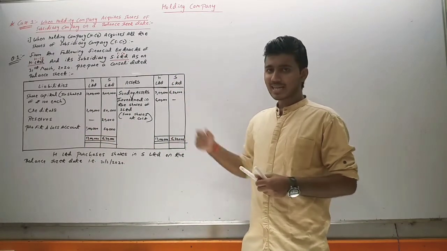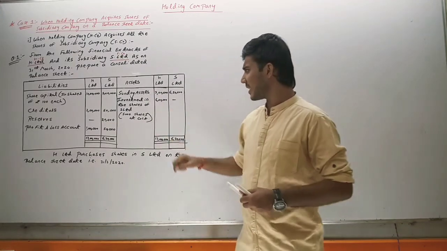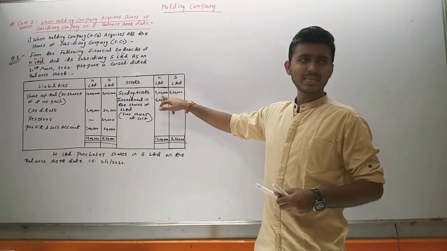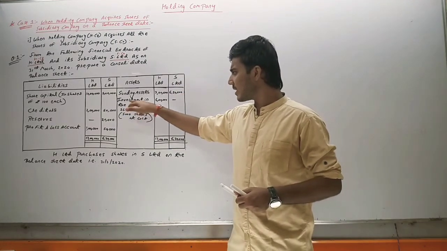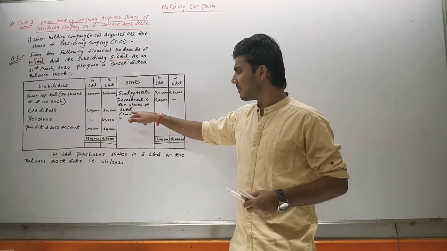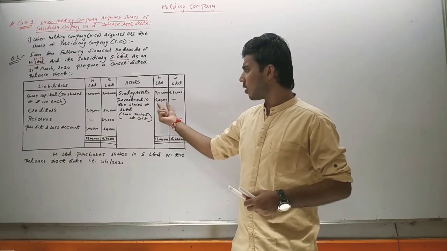Second side, sundry assets. In sundry assets, in H Limited the assets are 7 lakh, and in S Limited 6 lakh 20,000, and here is the investment in the shares of S Limited, 5,000 shares at cost 6 lakh.